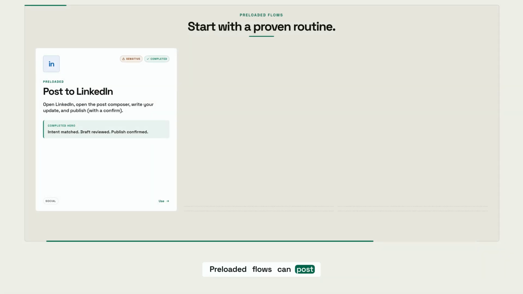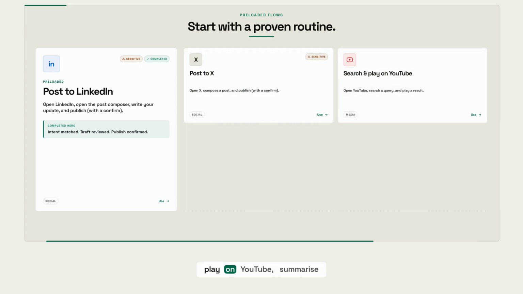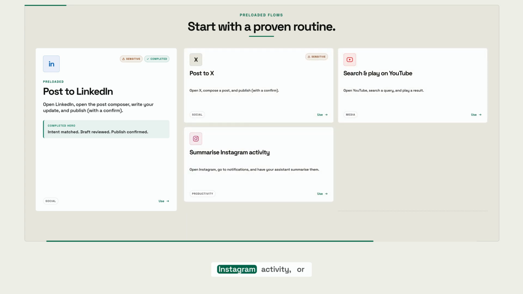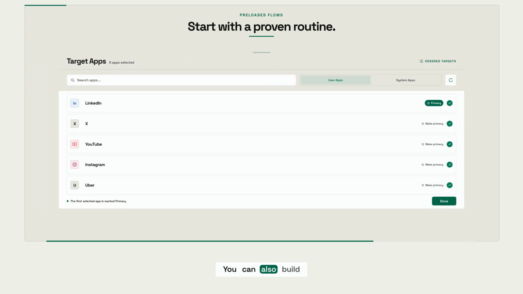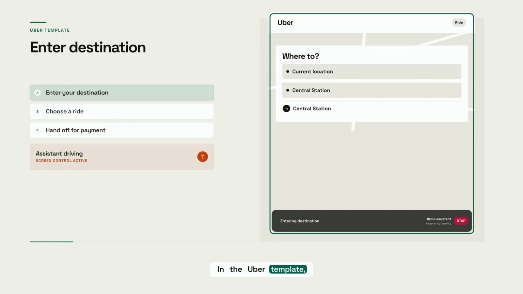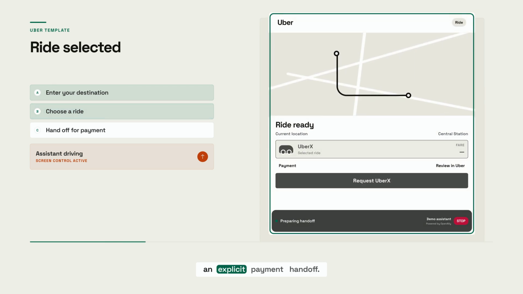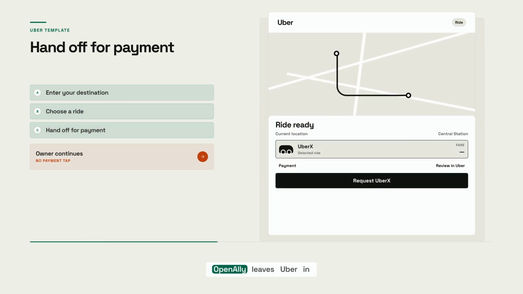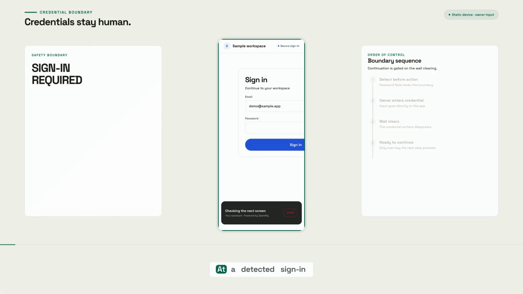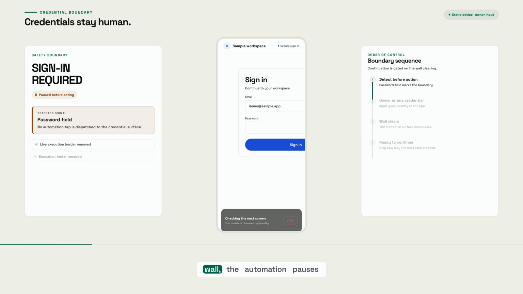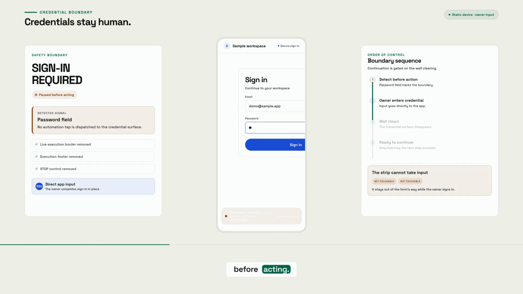Preloaded flows can post to X, search and play on YouTube, summarize Instagram activity, or prepare an Uber ride. You can also build a routine across several allowed apps. In the Uber template, the final step is an explicit payment handoff. OpenAlly leaves Uber in front of you, shows the handoff message, and lets you review the fare and confirm payment yourself. At a detected sign-in wall, the automation pauses before acting.